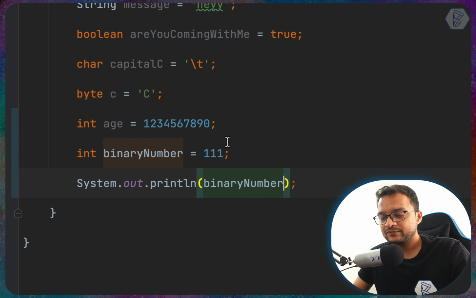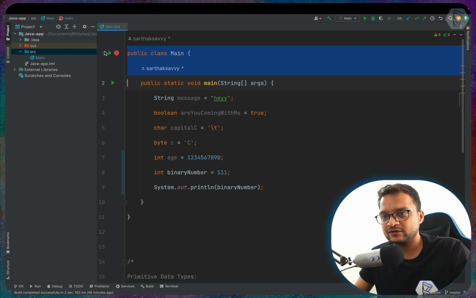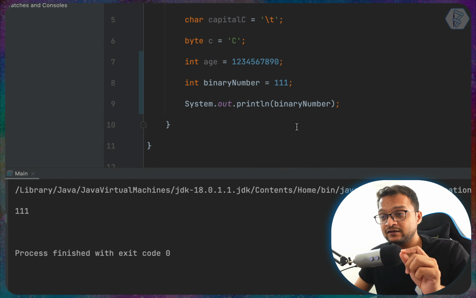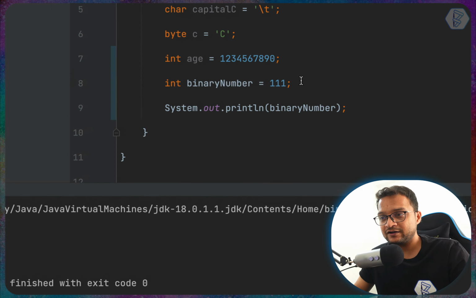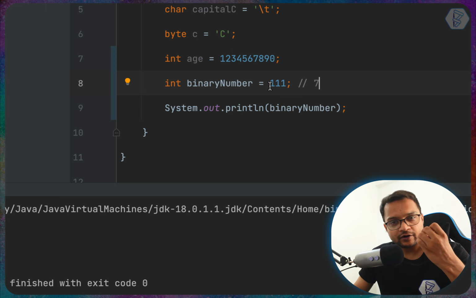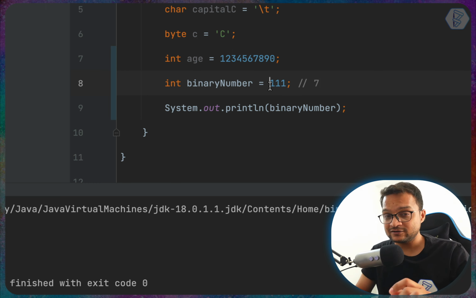Binary number, and we need to print it. So let's run this one without any prefix, and let's see what we are going to get. We are getting exactly 111. So it's not binary 111, which should be 7, but it's actually 111. So how can we tell Java that hey, this number is a binary number? For that we just need to say